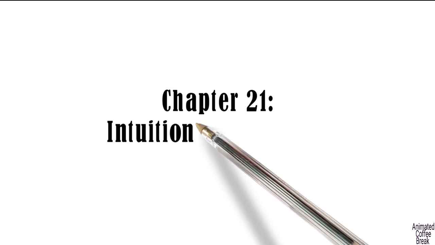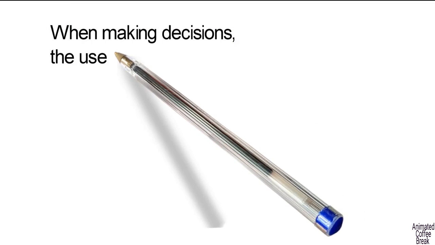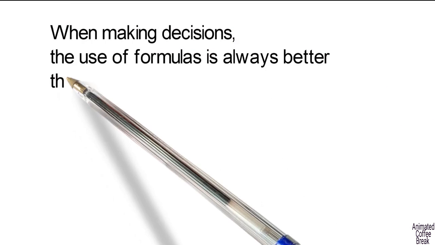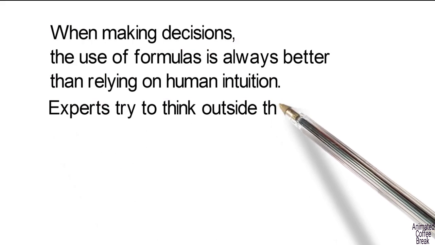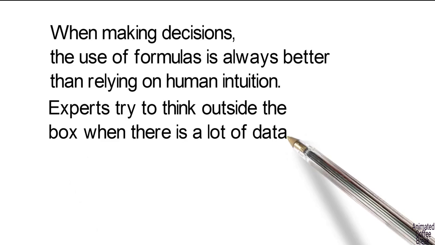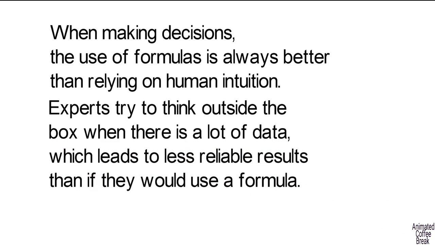Chapter 21: Intuitions versus Formulas. When making decisions, the use of formulas is always better than relying on human intuition. Experts try to think outside the box when there is a lot of data, which leads to less reliable results than if they were to use a formula.